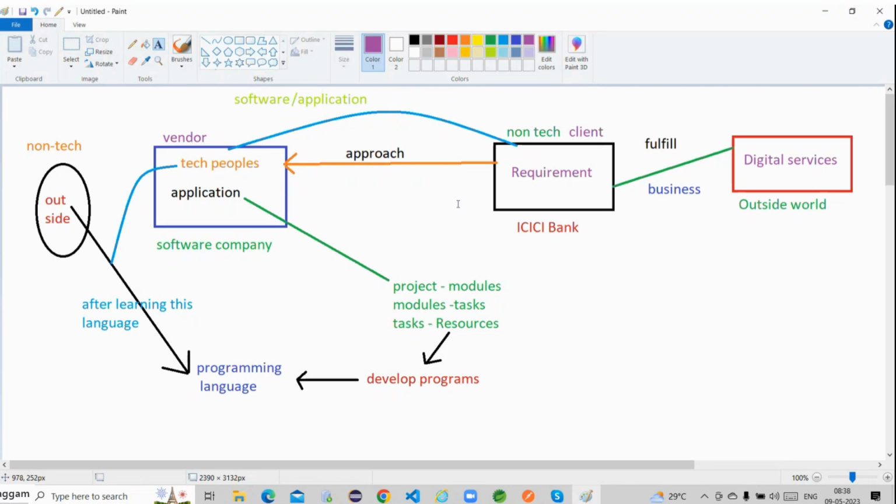Then this ICICI Bank is responsible to share this requirement with the software company, or not? Come on guys, definitely they have to share this requirement, right? How are they sharing this requirement here? Through a pen drive?